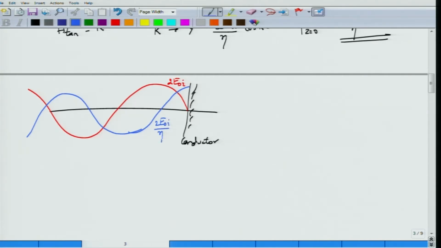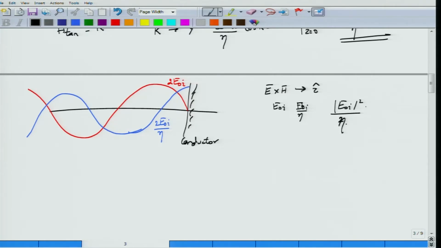What can you comment about the power carried by the wave? Well, the incident wave carries some power, because you have E cross H along the plus z direction. E is E0I, H is E0I divided by eta. So the Poynting vector associated with the incident wave is given by the magnitude of E0I squared divided by eta, and if you assume E0I to be real, then this is E0I squared divided by eta.